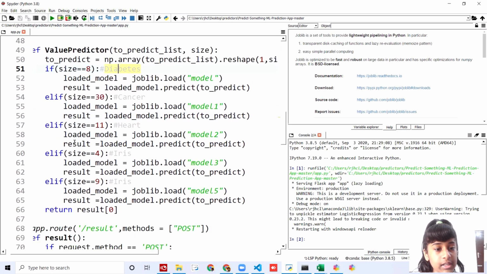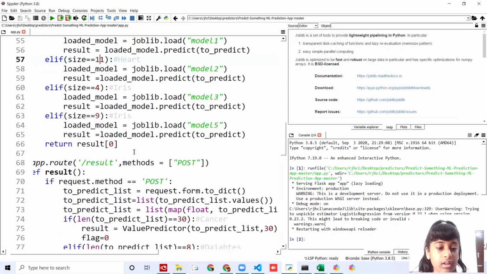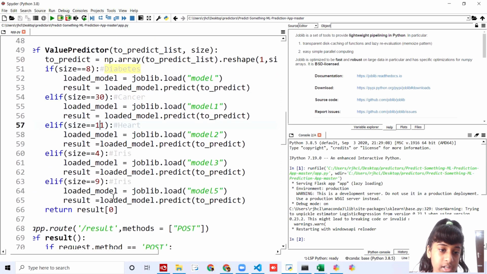And then I've created else if the same way. If size is 30, if the size is 11, then we're going to get model 2. If the size is 4, model 3. If the size is 9, model 5. And at the end we're going to return this result, whichever result.